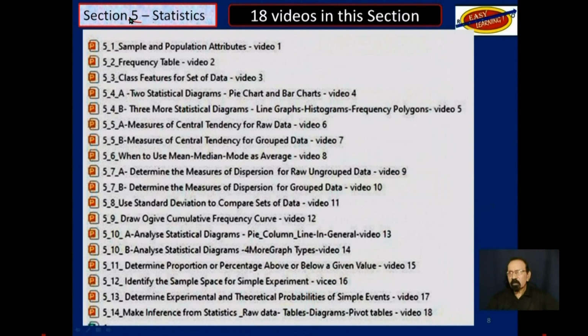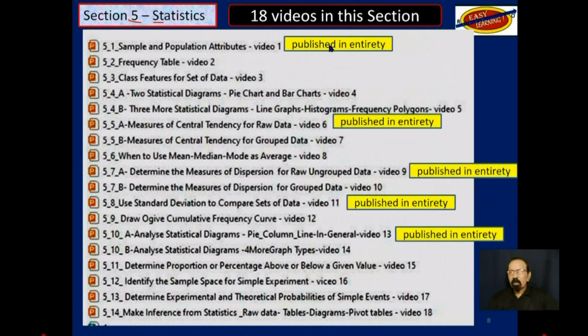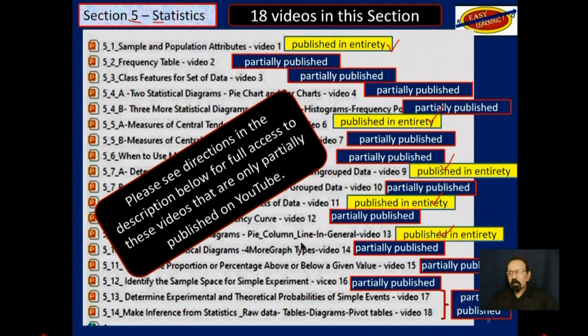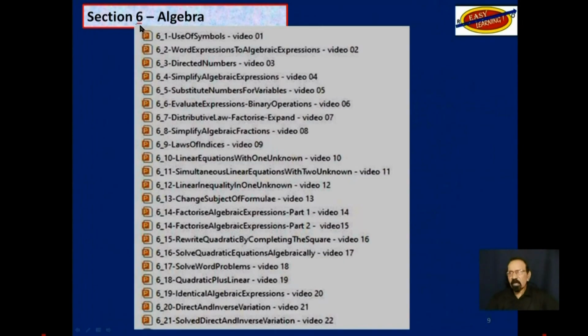Section 5, statistics. These videos you see indicated in yellow here have been published on YouTube in their entirety. The others are only partially published on YouTube. Again, please see directions in the description below for full access to these videos. Section 6, algebra.